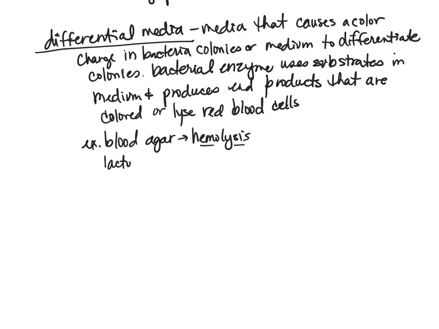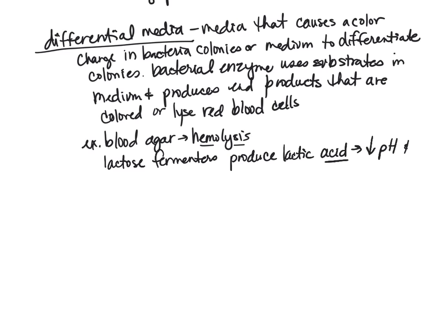And then also we mentioned lactose fermenters. So for example, lactose fermenters are going to ferment lactose, and then when they ferment lactose, they will produce lactic acid. And when they produce lactic acid, that's going to actually decrease the pH. It's acidic, so it'll decrease the pH. And then it's going to turn Macconkey Agar hot pink. And again, that's because, remember, in Macconkey Agar, we actually had a pH indicator.